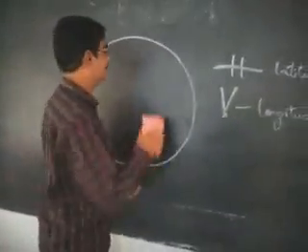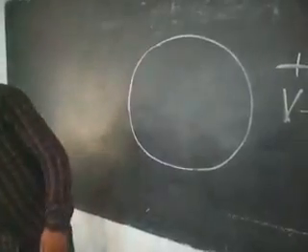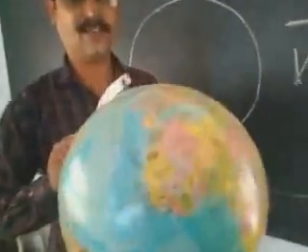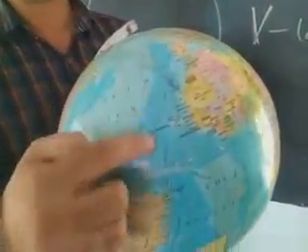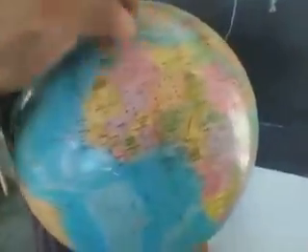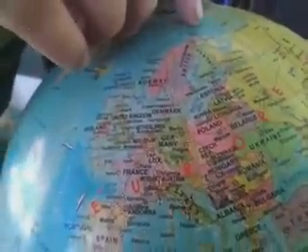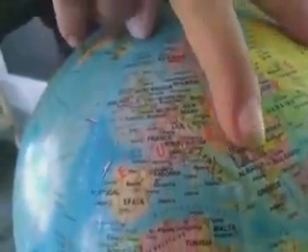Okay. Now let us come to the longitudes. What are longitudes? It is the globe. On this globe, you can observe these light blue lines. These are the vertical lines. If you closely observe, it starts here. Two longitudes expand, and again they are converging at the South Pole.